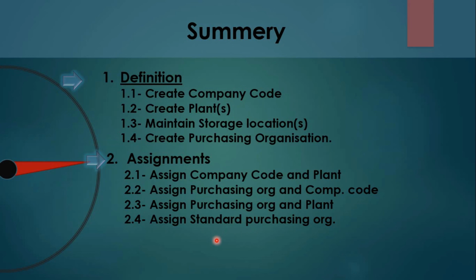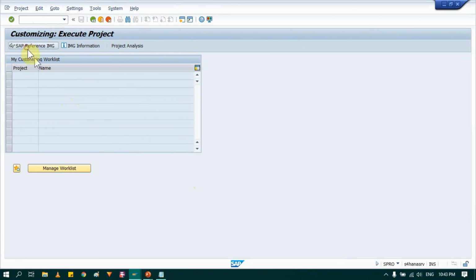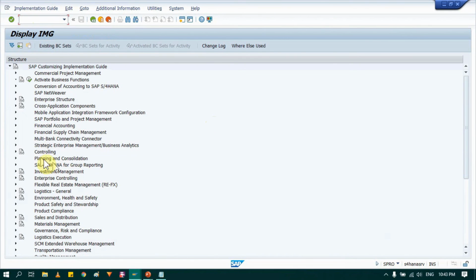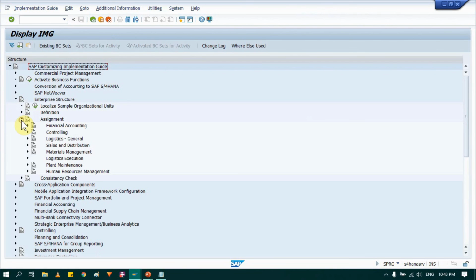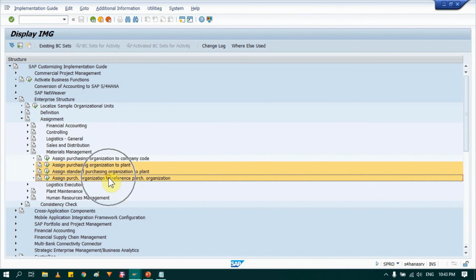And one more thing I would like to show in the system. In SPRO there are two more purchasing organization options that I forgot about, so I will tell you about them here. If you go into assignment, in materials management, these three options are there.